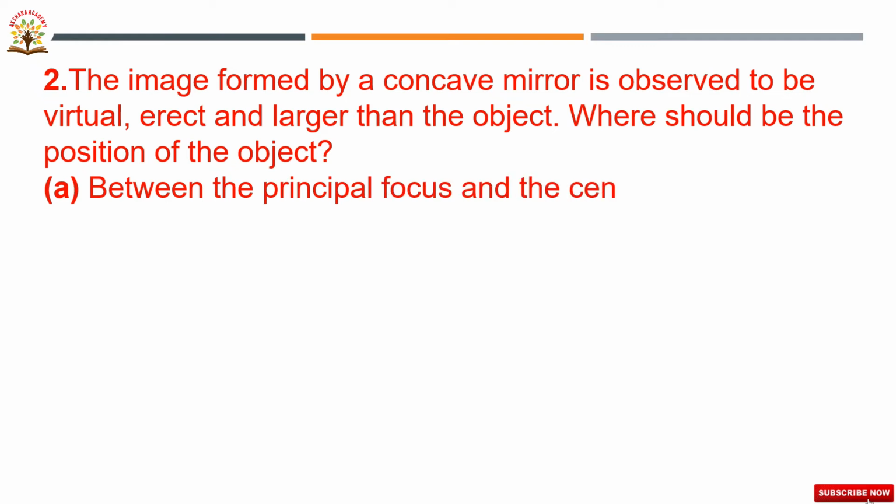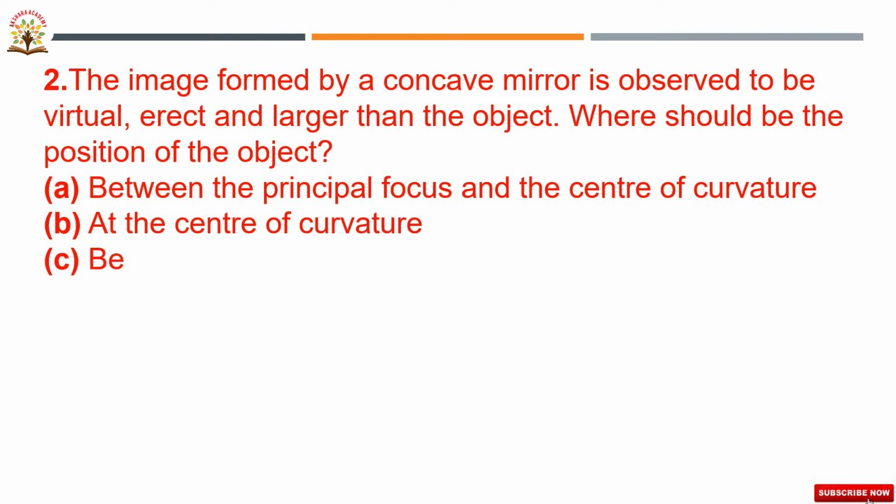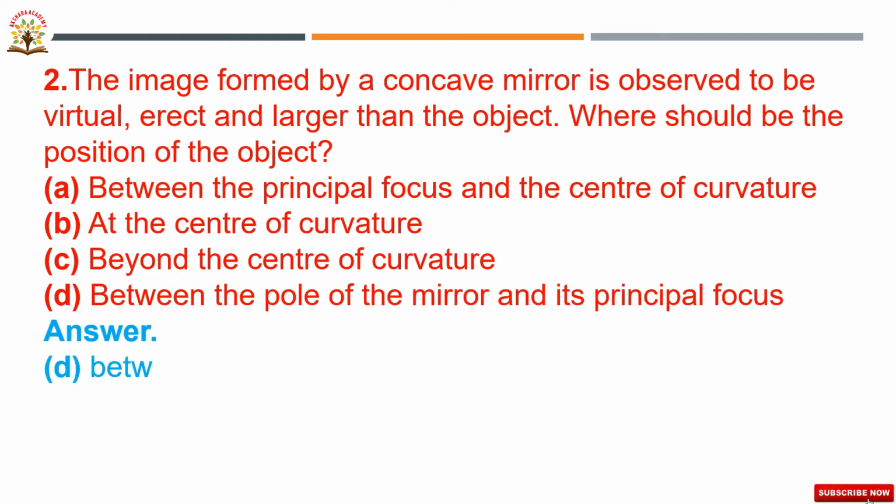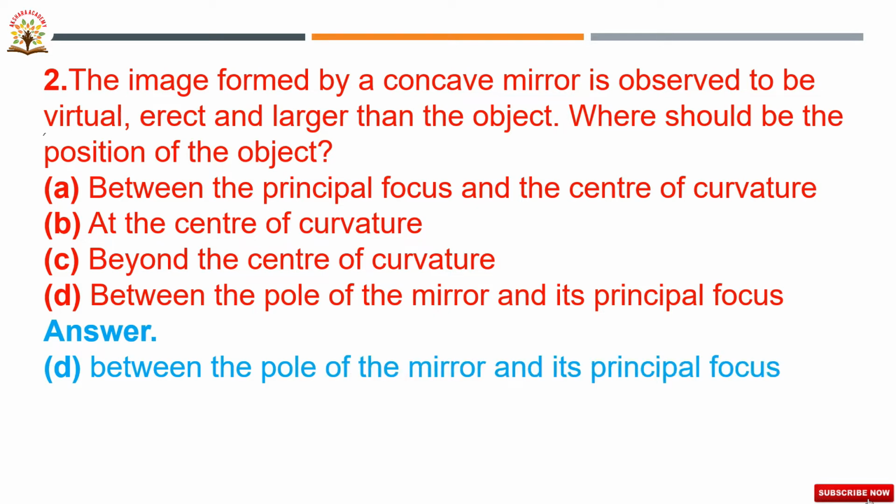Here in this question they are asking in which case we are getting a virtual image, an erect image and an image larger than the object. So to get this virtual image, where do we have to place the object?